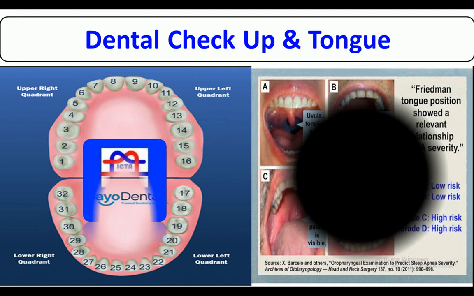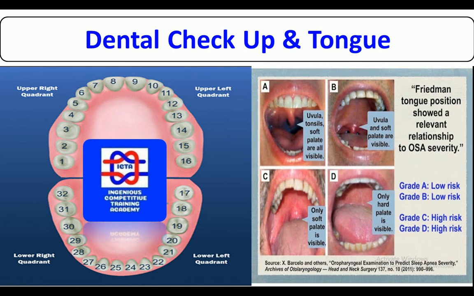Dental checkups and tongue. This is one thing, you will be checking the points, dental points. That points has to be as per the required norms of Indian Air Force. So please go through whatever the norms have been given. If you have any teeth got decayed, then get it root canaled and maximum one or two will be permissible.